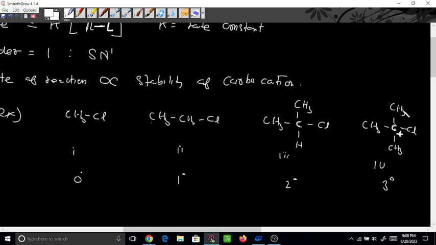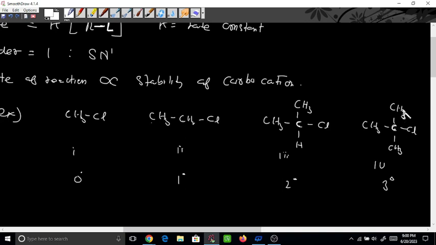So hydrogen can donate electrons through hyperconjugation. You might have studied hyperconjugation, mesomeric effect, inductive effect in your 11th. Electrons can be donated from these hydrogen atoms.